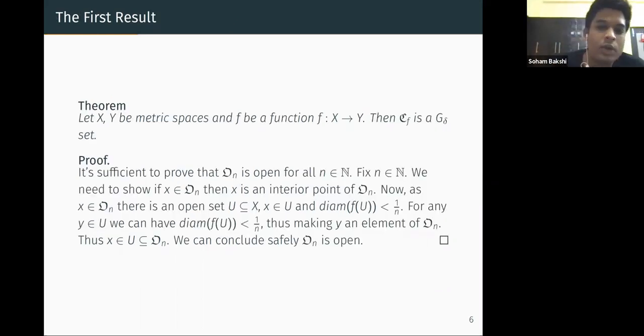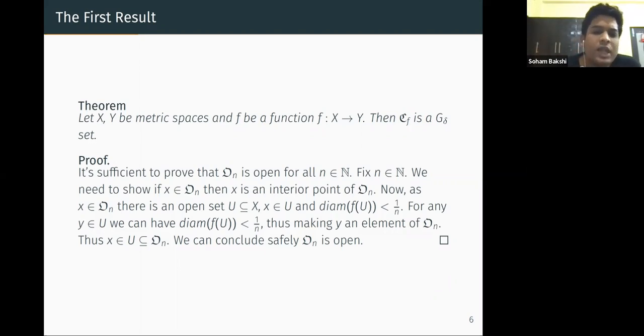Anyway, so what is the proof? How do we prove it? We need to prove that O_n is open for all n. To show that O_n is open, we need to prove that any point of O_n is an interior point. For that, we check that if x is in O_n, then by the definition of O_n, there exists an open neighborhood of x such that the diameter of f of that open neighborhood is strictly less than 1/n.